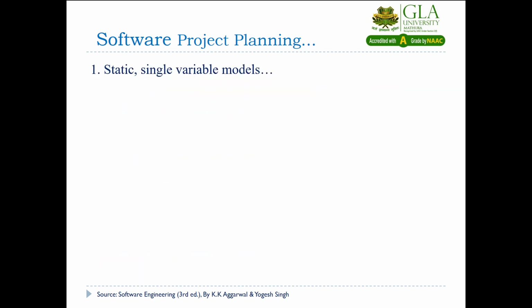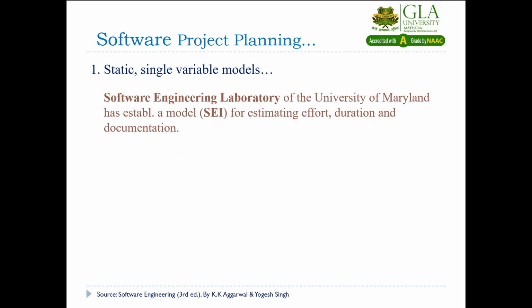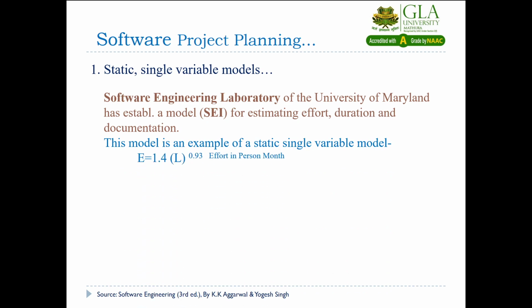The first one, from the Software Engineering Laboratory, is the SEL model, which is used to estimate effort and duration. It provides 2 formulas.